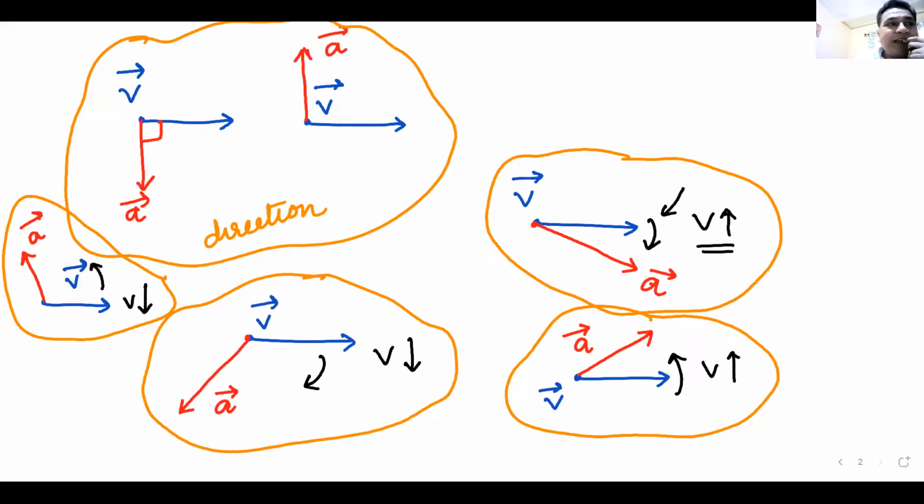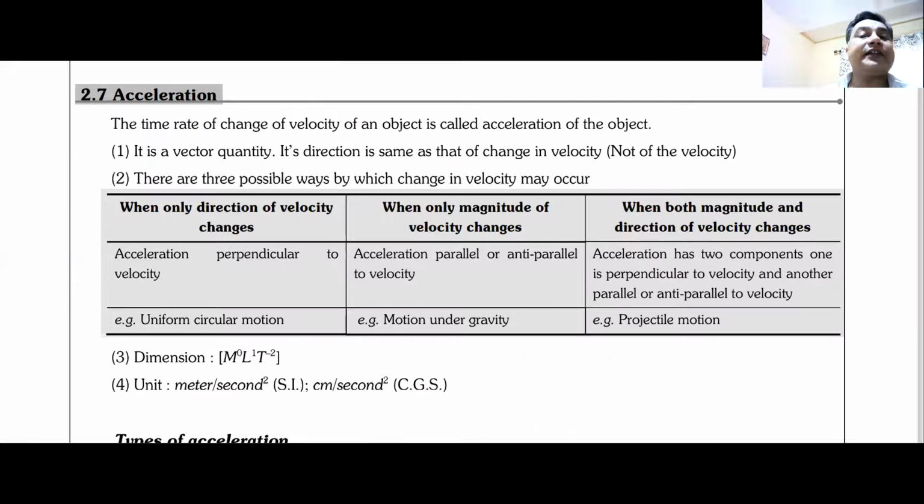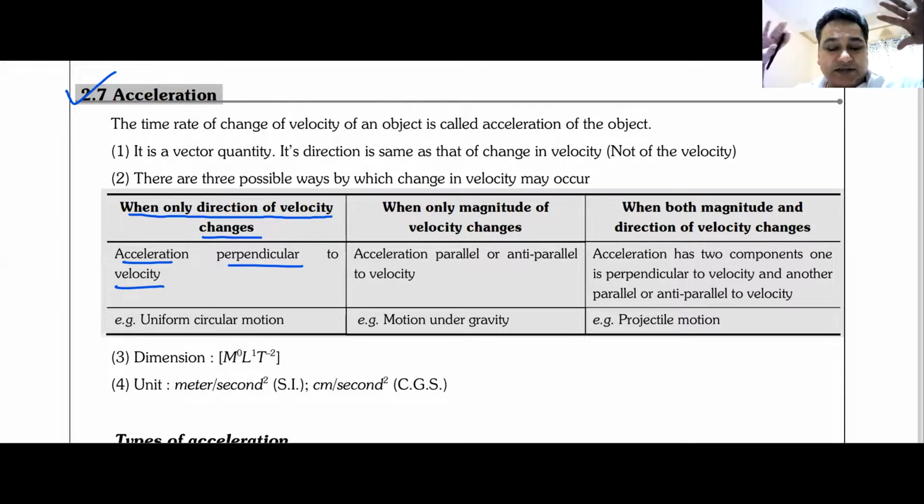Okay. Now see, everything as I told you is given in your notes. When will only the direction of velocity change? When acceleration is perpendicular to the velocity. The example is uniform circular motion.